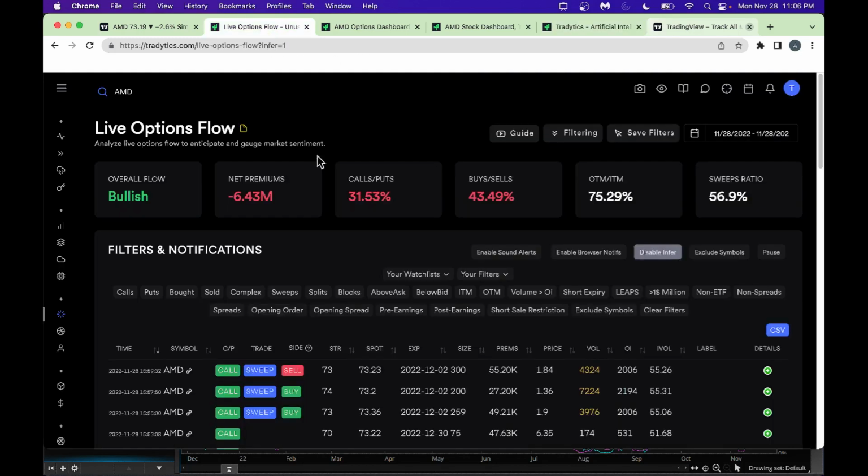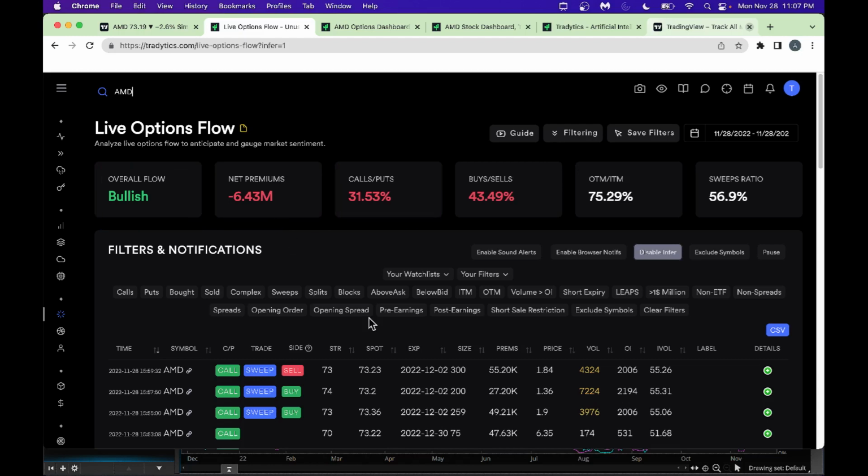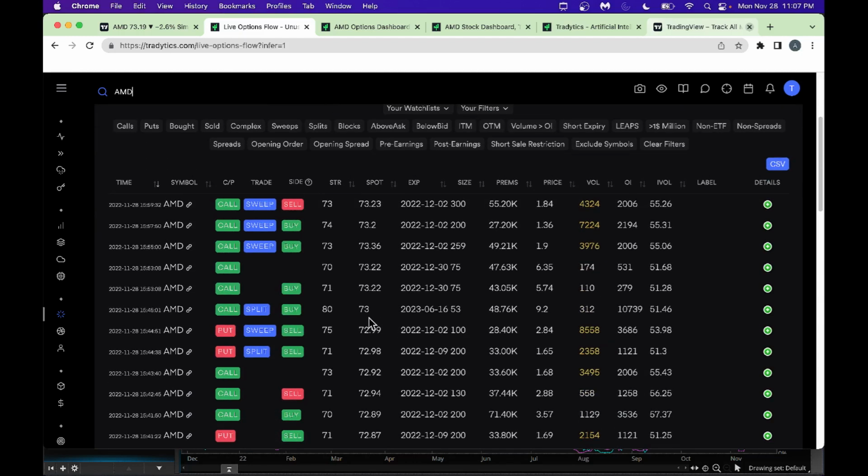So with that, from a live flow perspective, today the overall flow for AMD is bullish and net premium is negative, as you can see here. From a call put ratio perspective, a little bit more puts are being bought, as you can see here. Overall it's slightly bullish, but still there are a lot of puts going on here, and overall premium is negative, as you can see here.